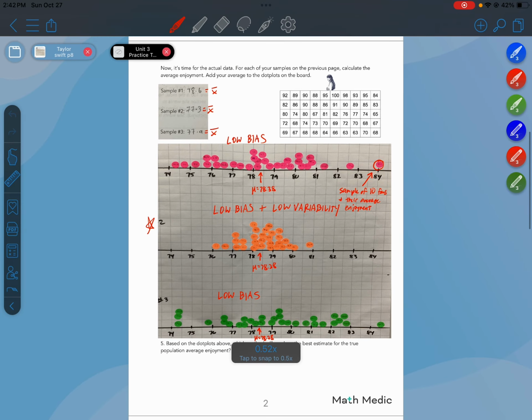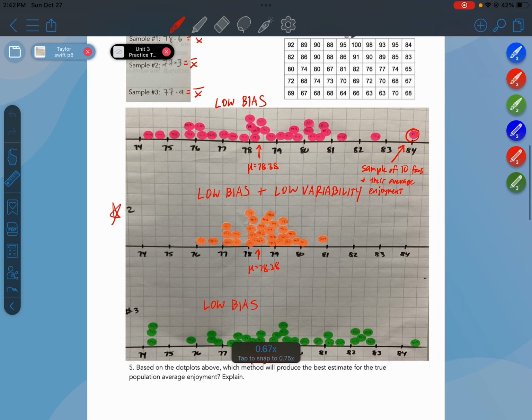Okay, so when we had a stratified sample, that's the green dot plot, right? Not only did we have low bias, because it was random, but the variability was low as well, meaning that our estimate is closer to the truth than any of the other methods that we did in this activity.